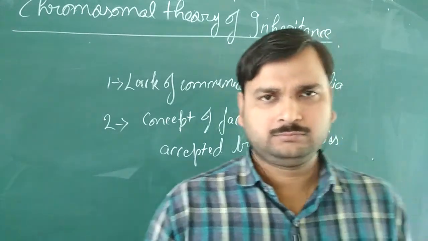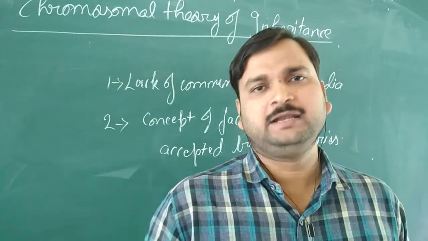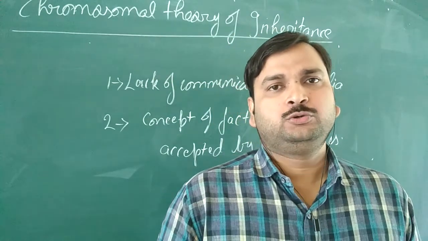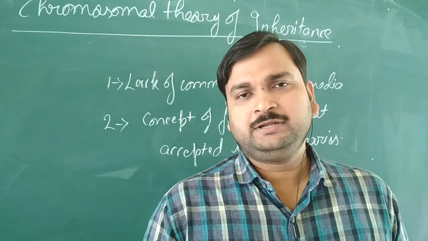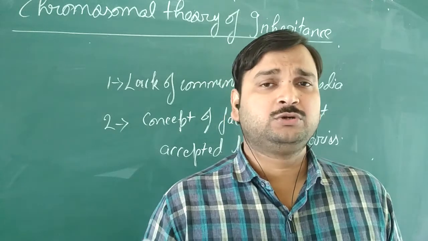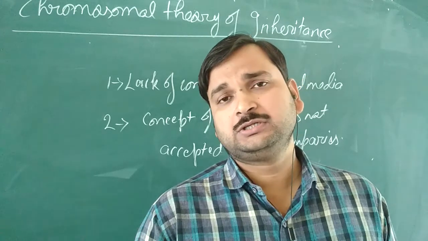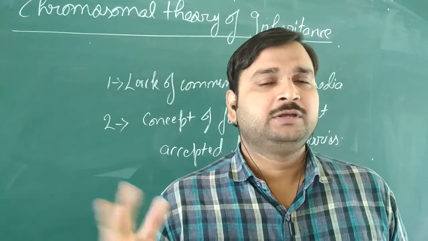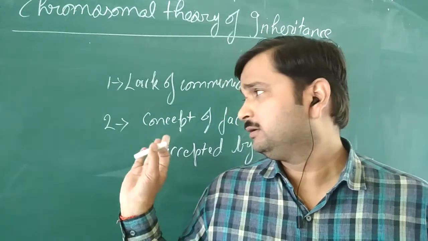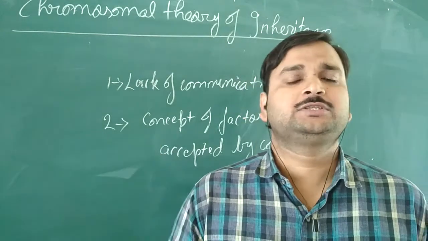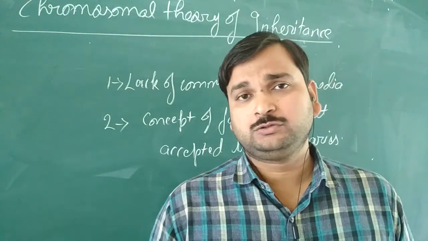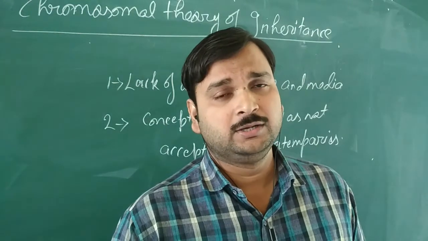Contemporary means the people who were living at that time. You know that instead of gene, Mendel used the term factor. But this concept of factor was not accepted by the scientists present at that time. They were not familiar with the concept of factor, and moreover there was no physical proof for the presence of the factor.